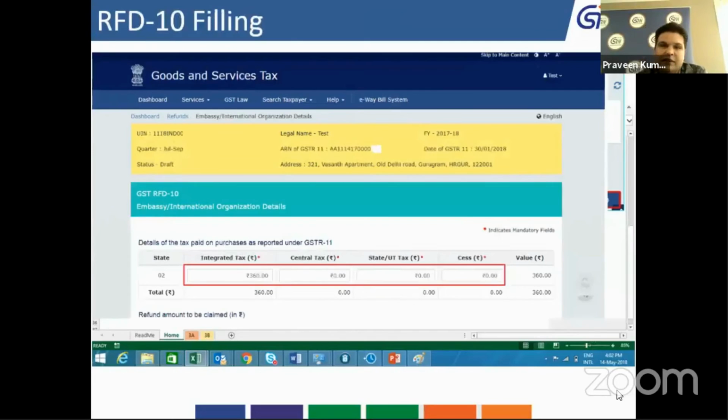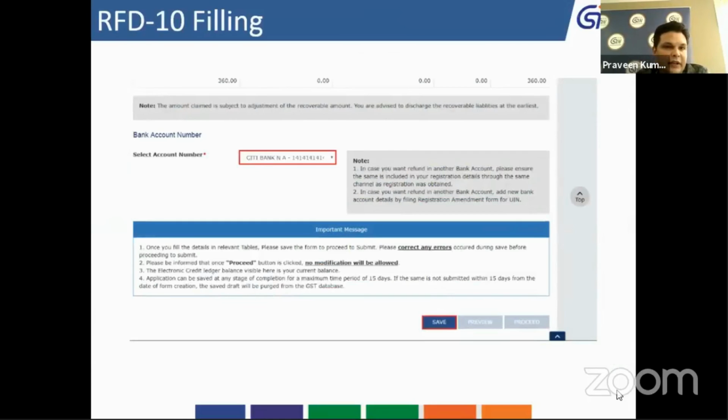You have to select the financial year and other things, and then you'll land on this particular screen where you can enter how much amount you want to get refunded based on your calculation. You cannot claim an amount more than what you have shown in your GSTR 11. You can reduce the amount as per your choice. This is an editable field. You can put your value. Then you can select the account number.